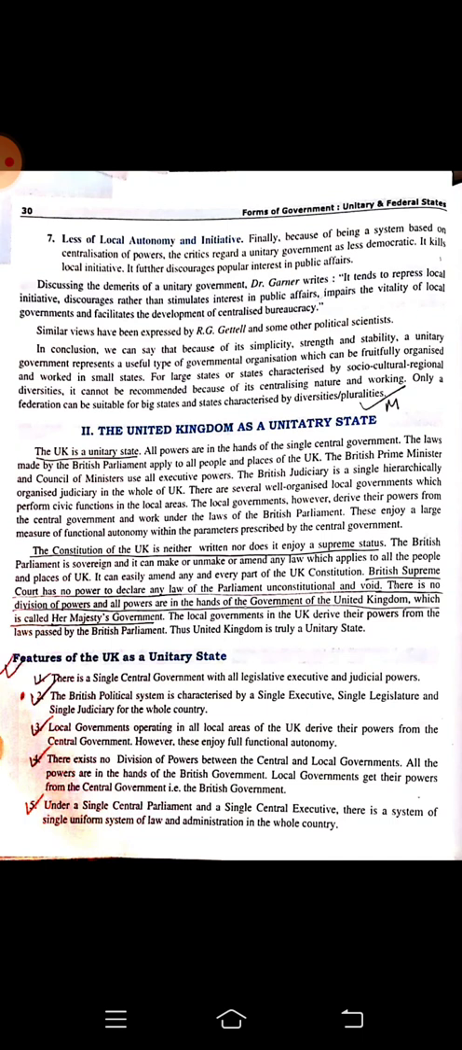The local governments in UK derive power from the central government. They have only one single central government. The British political system is characterized as a single executive, single legislature and single judiciary for the whole country. I have already told you, there can be local government in a unitary state. So in UK they have local government, and this local government plays its role according to the direction of the central government, and if at any time the central government feels that they don't need a local body, it can dissolve that local body from power.